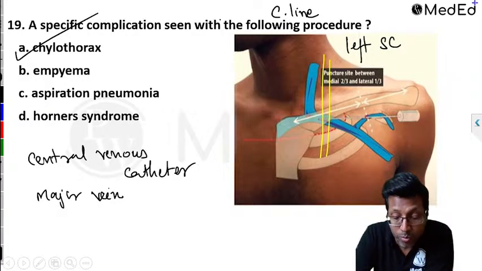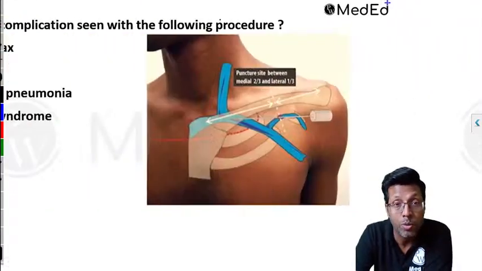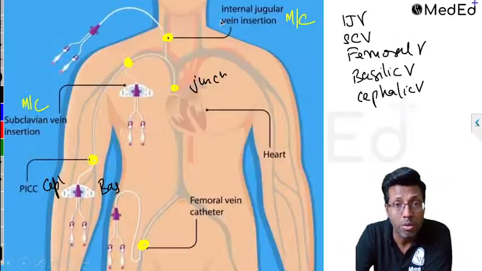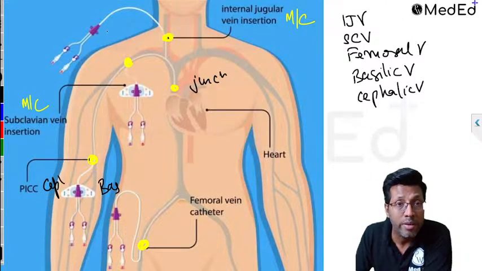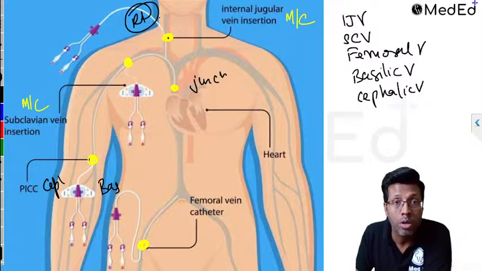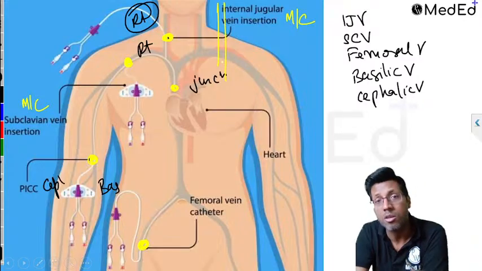If you put the central line, which is more common on the right hand side, this is where they catch you in the exam, right? This is where they ask questions. Normally we always insert a right-sided internal jugular vein. We insert a right-sided subclavian vein. But because you have a thoracic duct running on the left side, people normally don't insert on the left side.